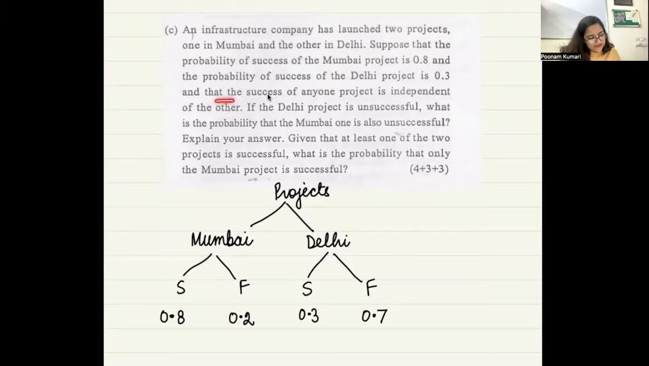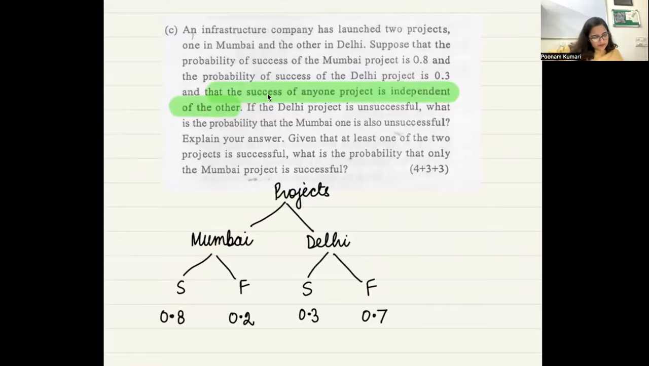Now what else is given? That the success of any one project is independent of the other. So what does that mean? Whether this project gets succeeded has nothing to do with what is happening here. So if the Mumbai project is getting succeeded, we are not getting any information about what happens in the Delhi project. So they are independent of each other. So if you have to find any of the intersection probability, it will simply be the multiplication, right? This much is fine. So these two projects are independent of each other.